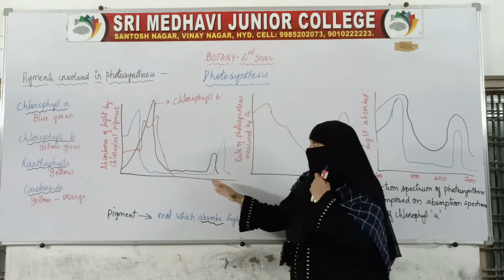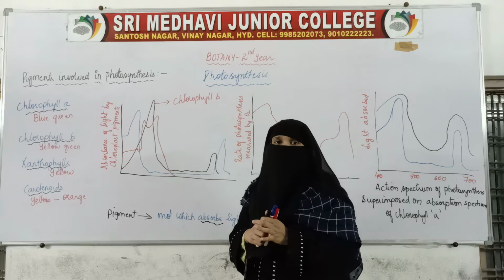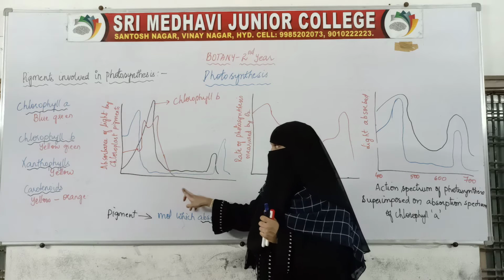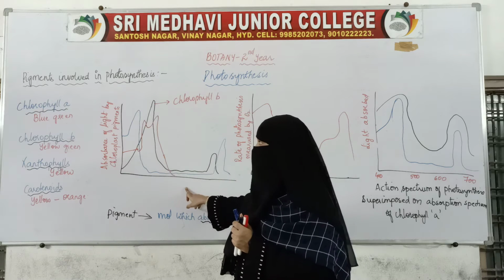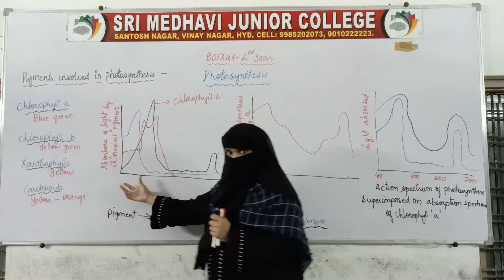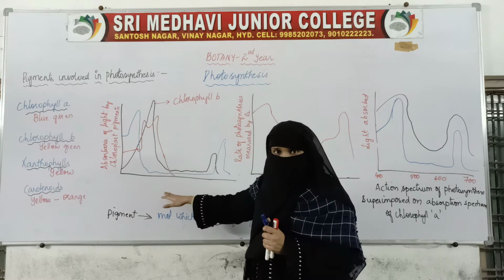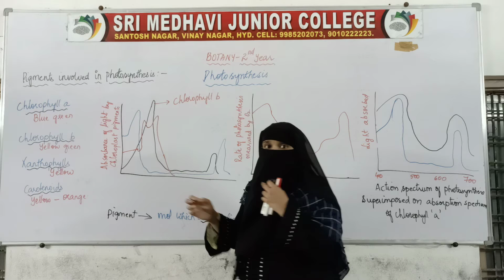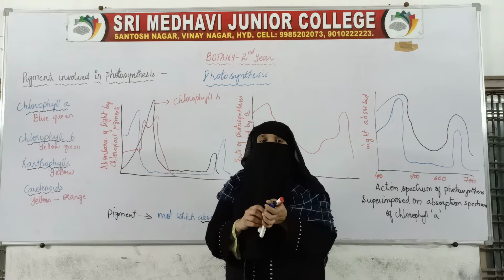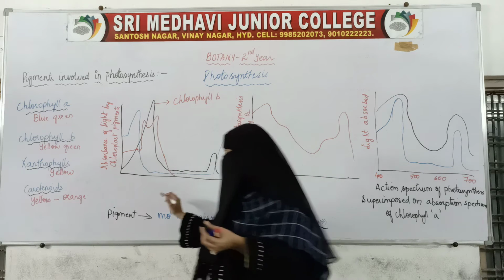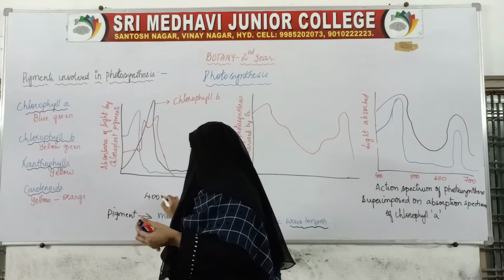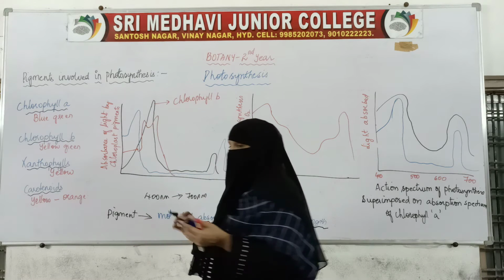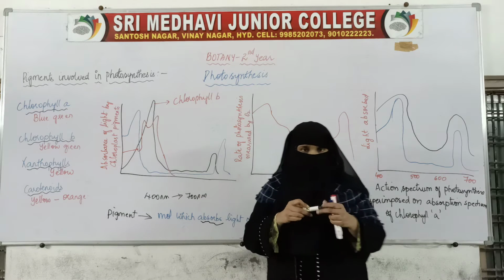Now on the board you see three different graphs plotted. Coming to the first graph, it is plotted against different wavelengths like 400, 500, 600, 700. Our visible region is from 400 to 700 nanometers, the light which we see.